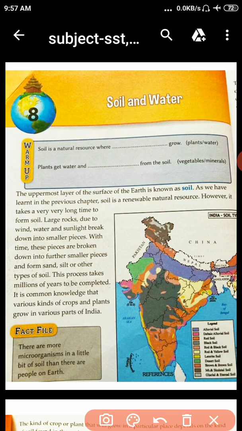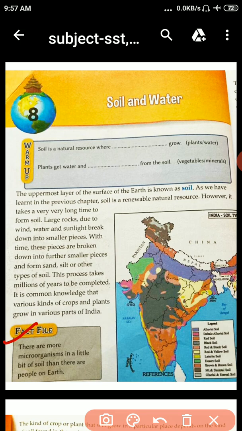Okay. So students, in the fact file, there are more microorganisms in a little bit of soil than there are people on earth. What is in the fact file? There are more microorganisms in a little bit of soil.